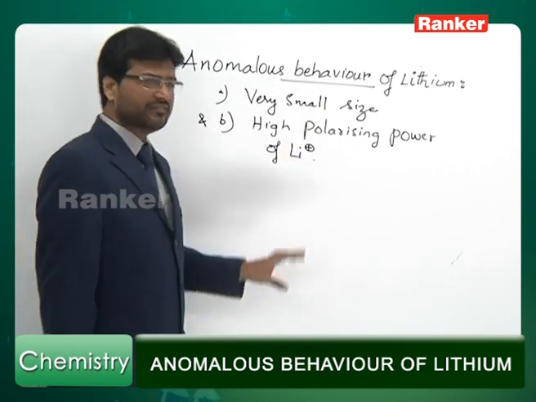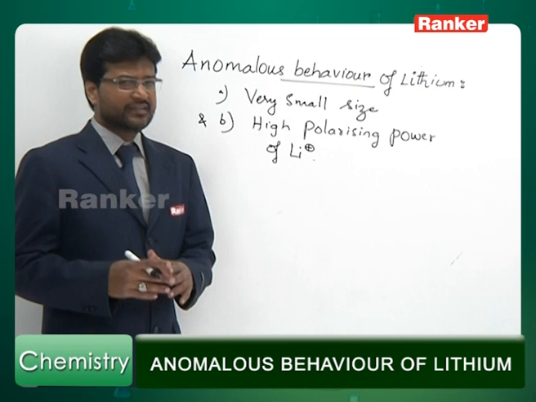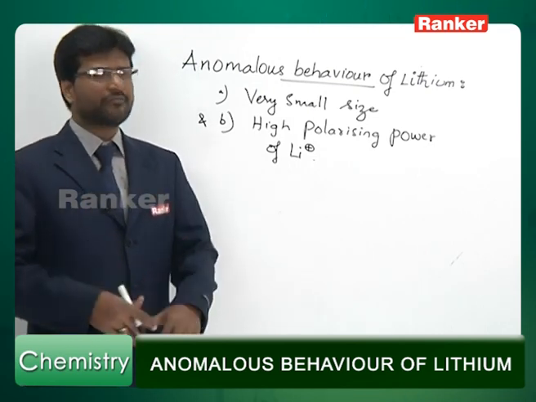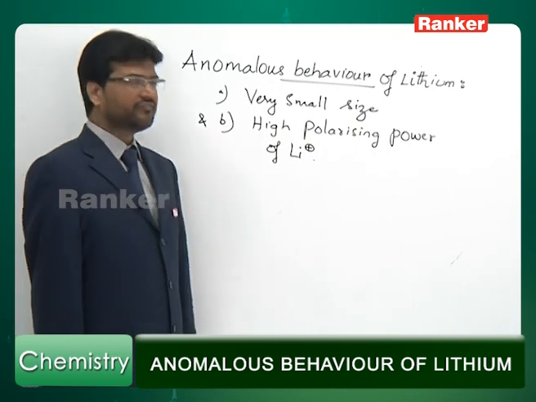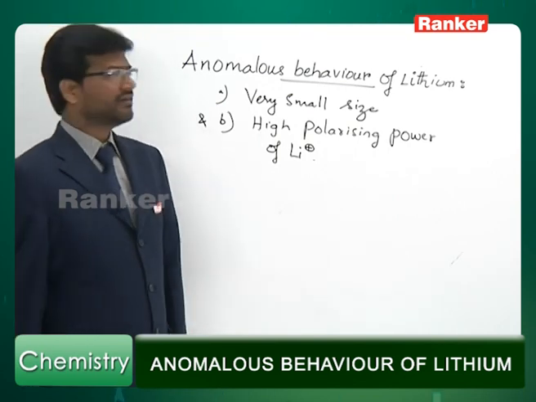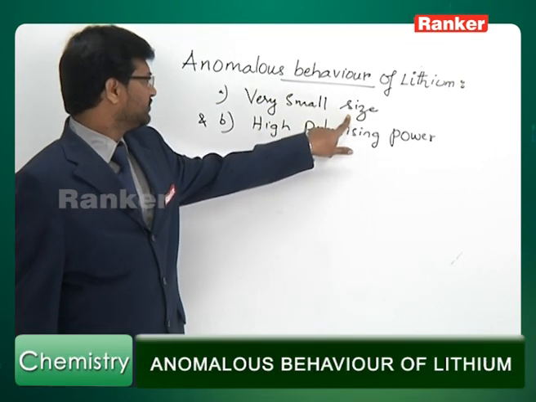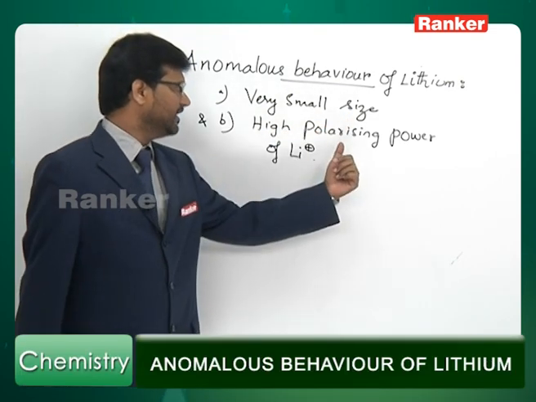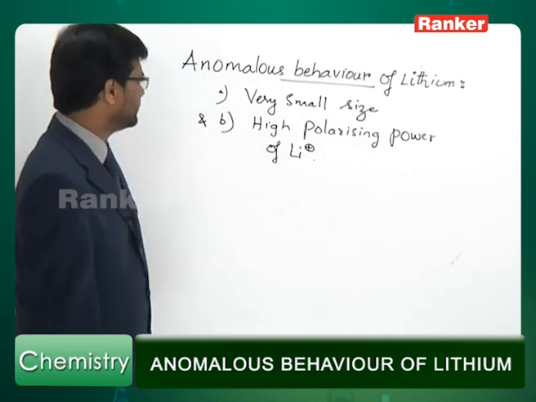These are the two reasons which are responsible for the anomaly. We said lithium differs from the rest of the alkali metals in most of its properties, and those differences, the anomalies, arise due to very small size of lithium and very high polarizing power of Li plus.